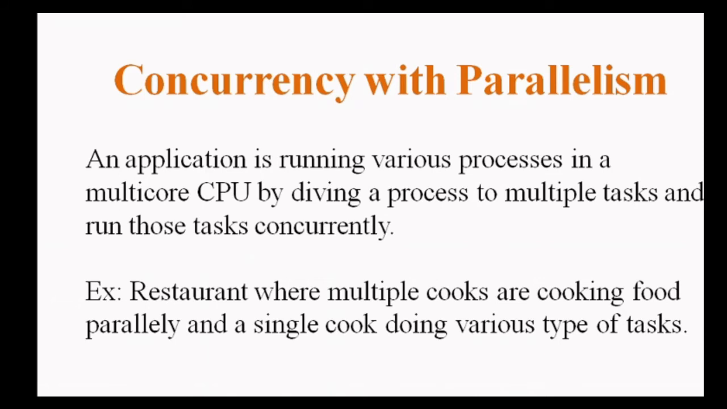As an example, whenever we go to a restaurant, there are a number of cooks cooking food for us, and a single cook is not dedicated to a single task. A single cook is cutting vegetables, cooking food, or sometimes serving food to the customers. So there are a number of cooks working there, and each cook is performing various types of tasks concurrently. So this is an example of concurrency with parallelism.